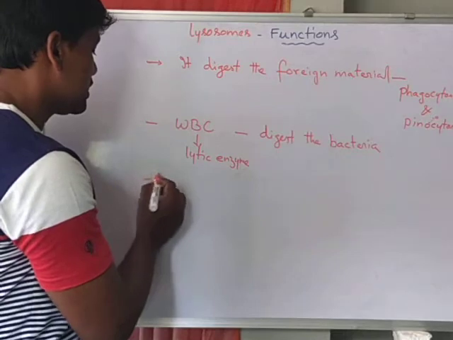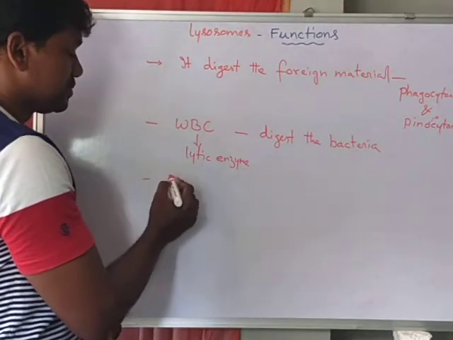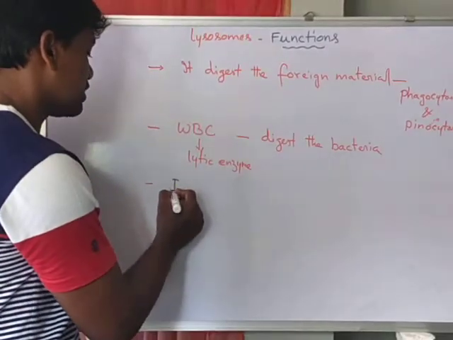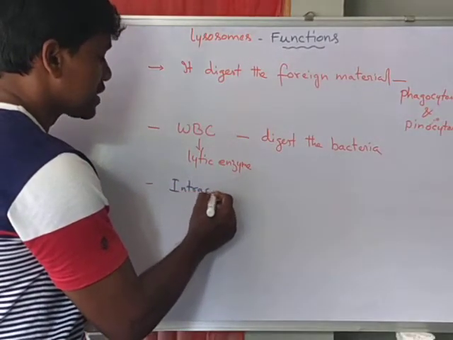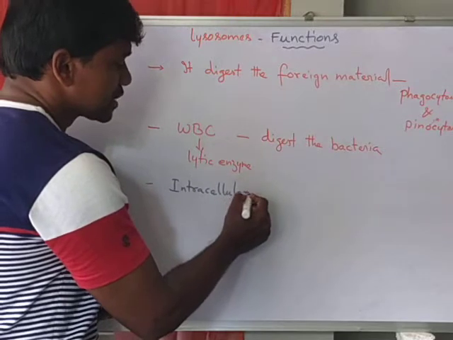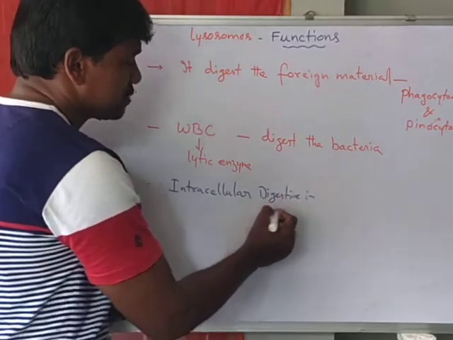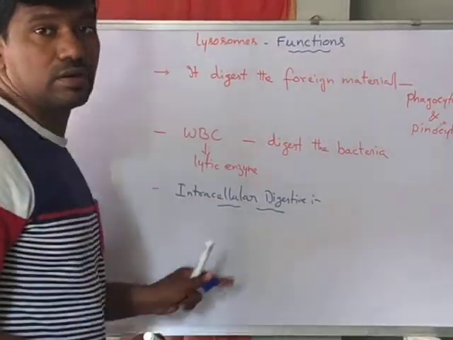And the third one is intracellular digestion. So what is intracellular digestion? Yes, already you know that. Intracellular digestion is also called as autophagy.